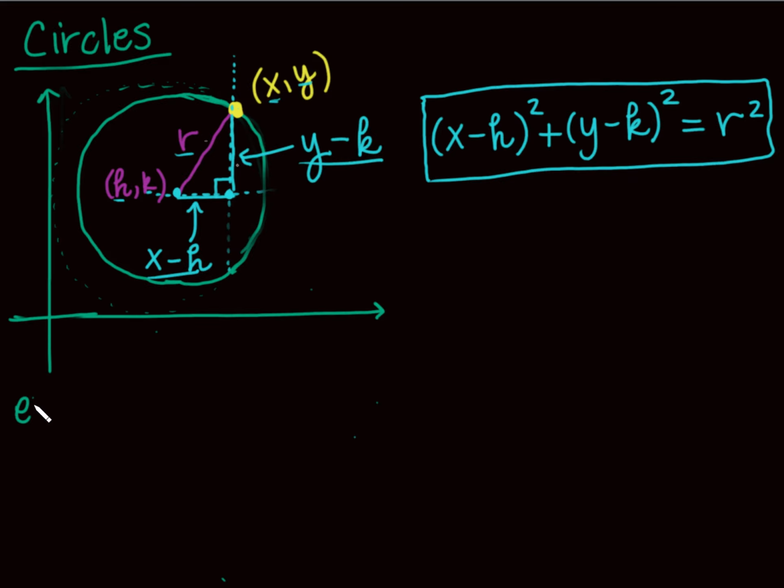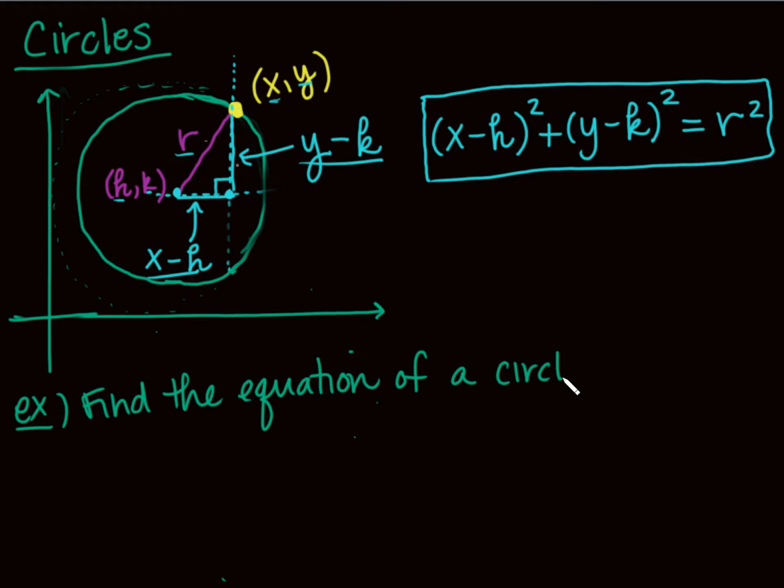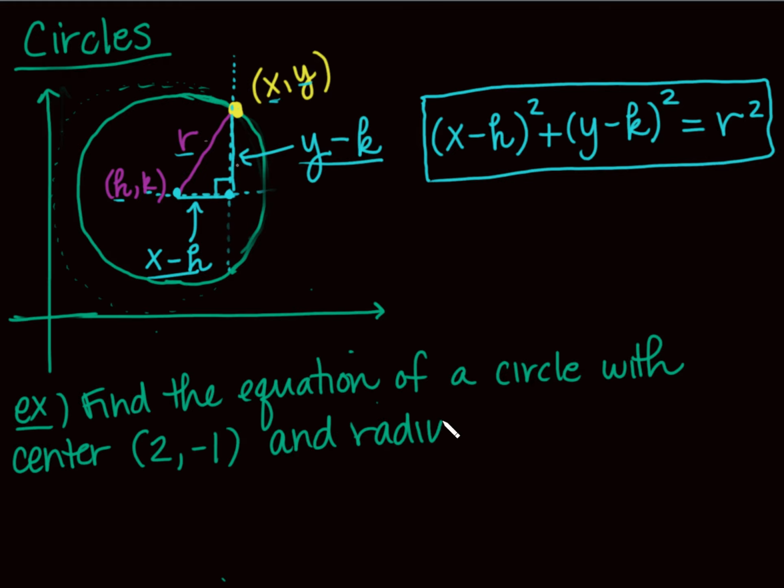Let's do some examples. Find the equation of a circle with center, all right, what is my center? Let's do center (2, -1), and we'll graph it too, just for giggles, and radius 3.